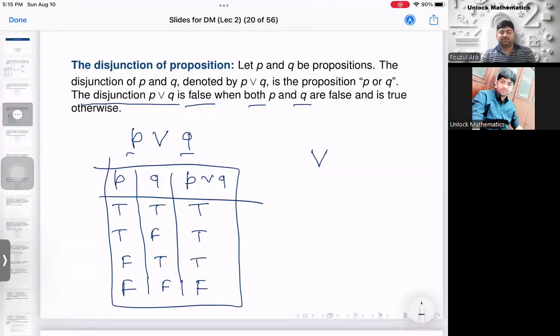Right? So we are about to finish this lecture. But one suggestion to all of you: we are doing this kind of small truth table, P and Q, P or Q, and in the following lectures we'll be doing a few more truth tables. My suggestion is that please practice these small truth tables also, because later on we'll make big truth tables where these small truth tables are involved everywhere.